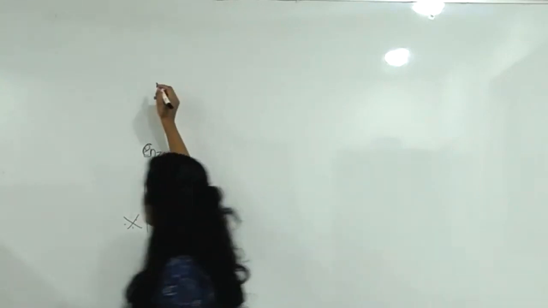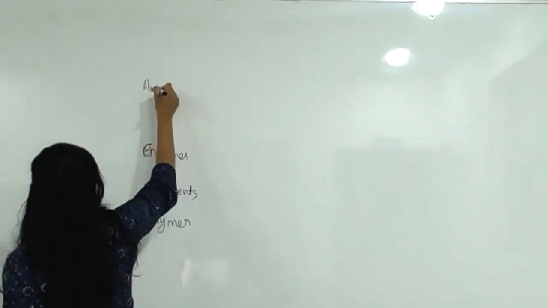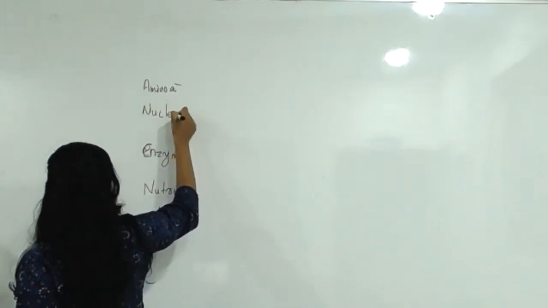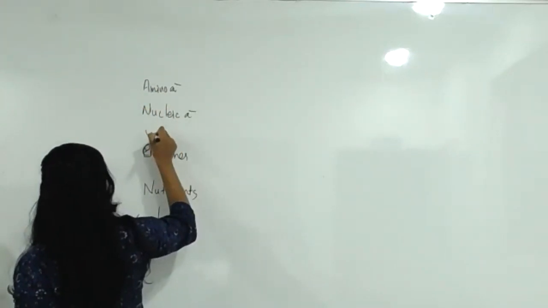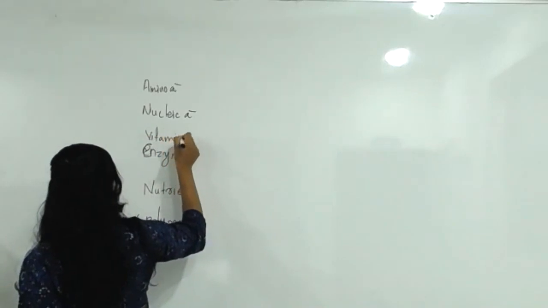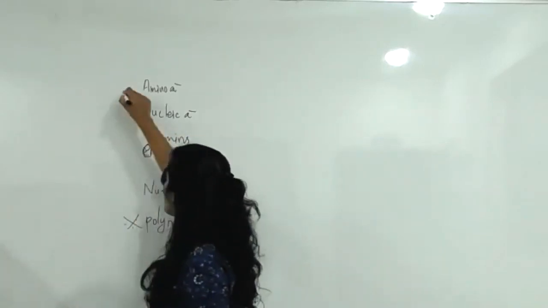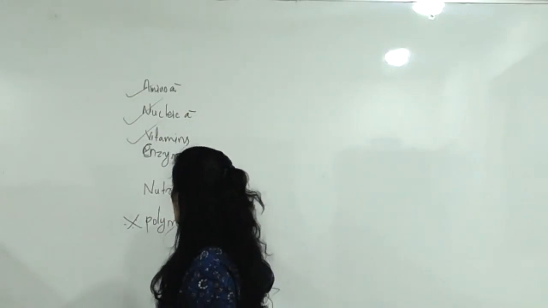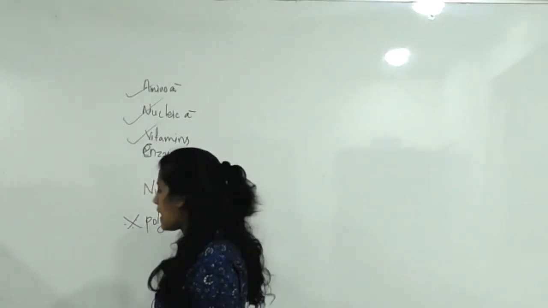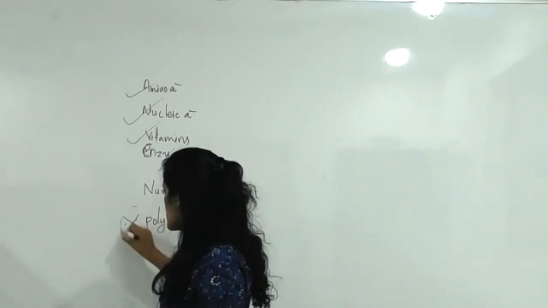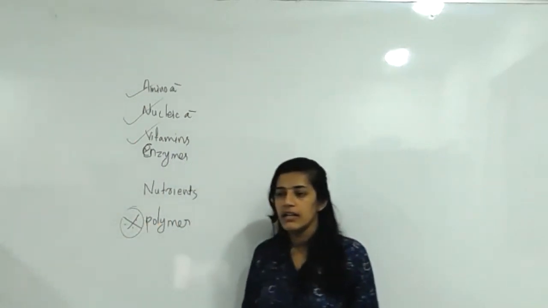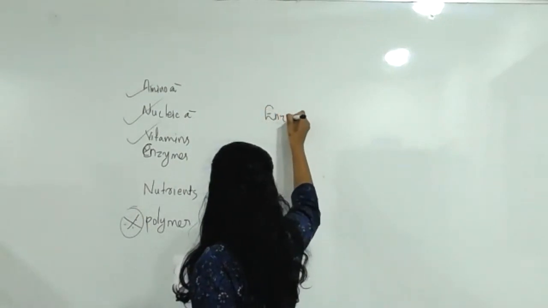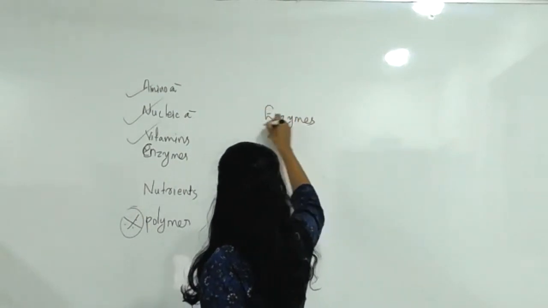How many topics have we discussed? First amino acid, nucleic acid, vitamins. So amino acid over, nucleic acid over, vitamins over. Then enzymes and nutrients are small topics. After that, you want to study polymer. Polymer is very important. We can just start our enzyme part today, and then tomorrow we will discuss it in detail. Enzyme.